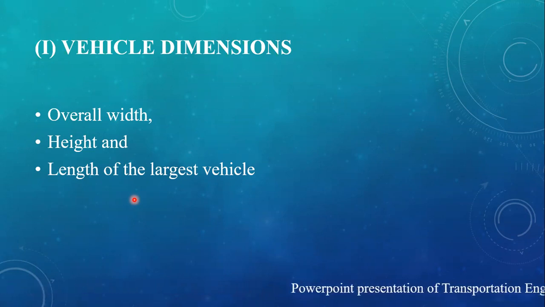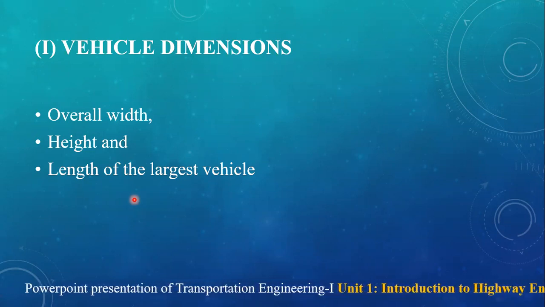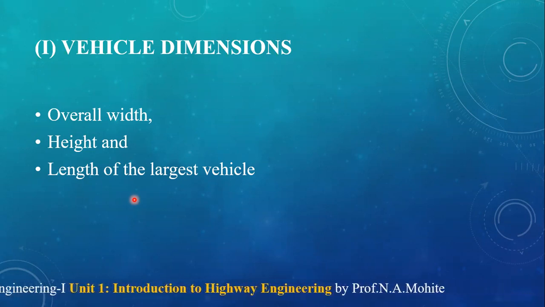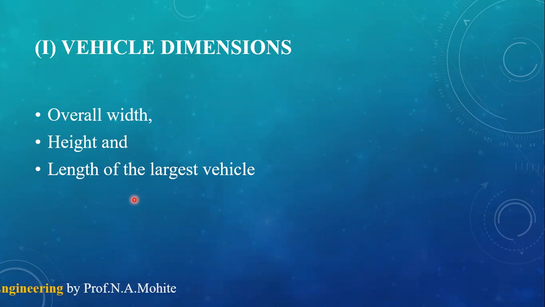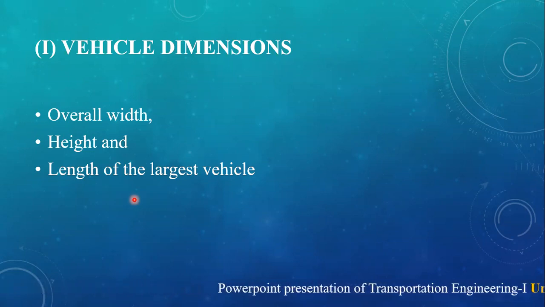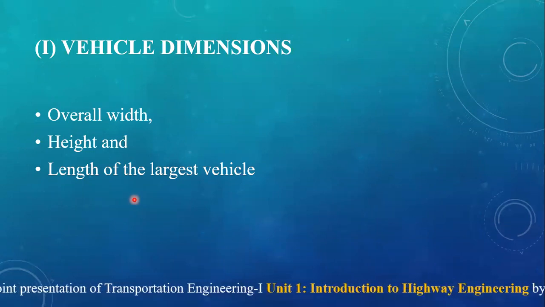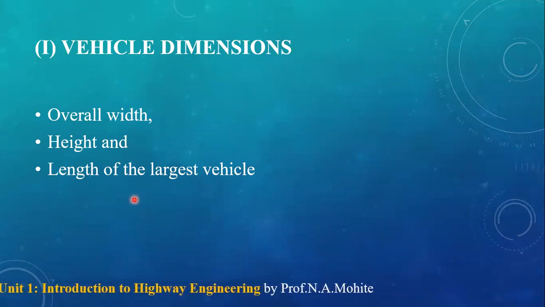So there might be chances of traffic congestion. Indirectly, the length of the vehicle affects the width of the pavement, widening of the pavements at the curve, minimum turning radius, overtaking sight distance, capacity of roads and parking facilities also.